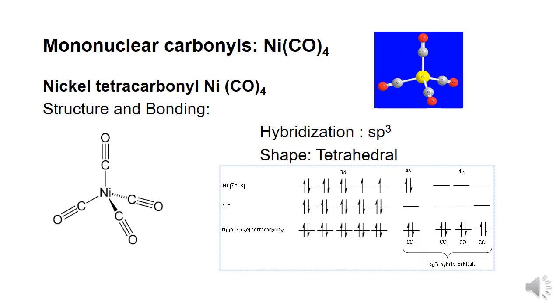The nickel-carbon bond length is found to be 1.5 Angstrom and the CO bond length is found to be 1.15 Angstrom. From the hybridization, we can say that there are no unpaired electrons. Therefore, nickel tetracarbonyl is diamagnetic in nature.